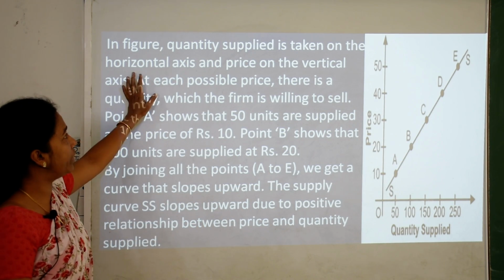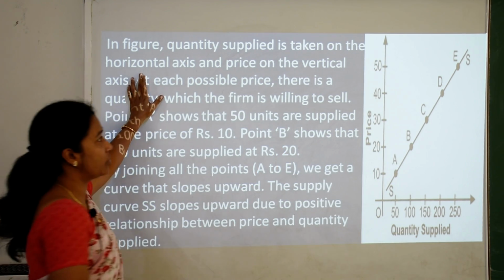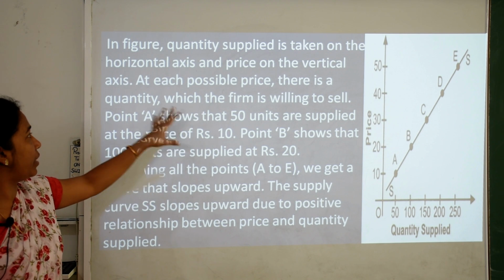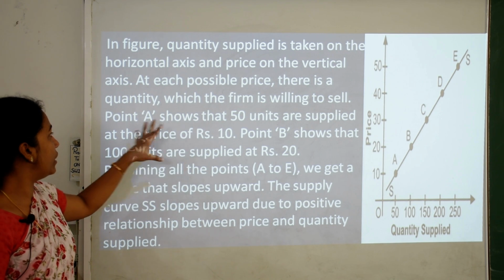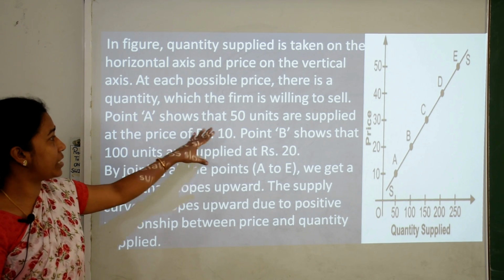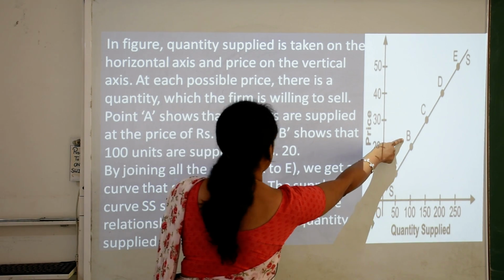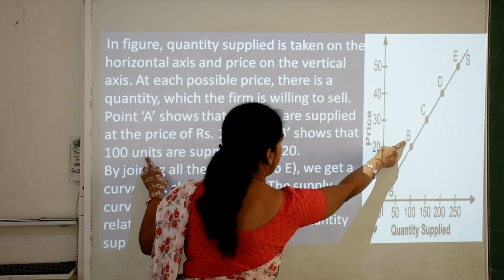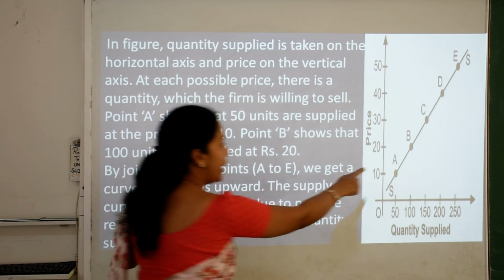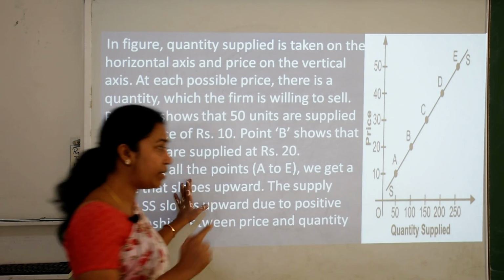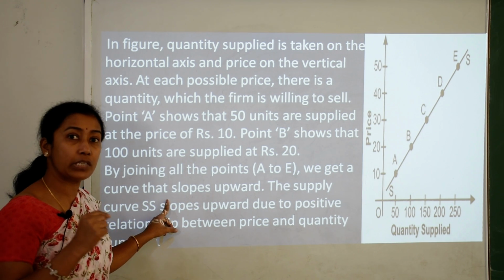In the figure, quantity supplied is taken on the horizontal axis, and on the vertical axis we have the price of the commodity. At each possible price there is a quantity that is to be offered or supplied in the market, which the firm is willing to sell. So, point A shows that 50 units are supplied at the price of rupees 10, then point B shows that 100 units are supplied at rupees 20, and so on. By joining all the points from A to E, we get a supply curve, which is positively sloped, that is, upward sloped.